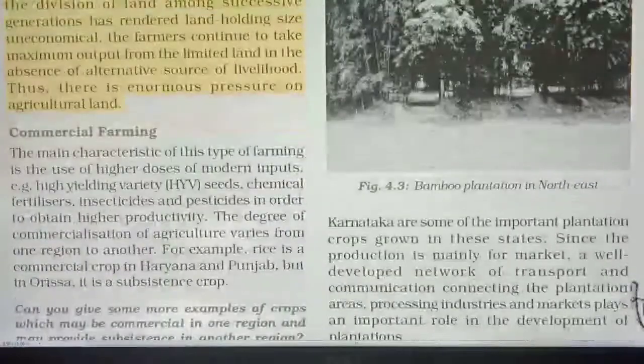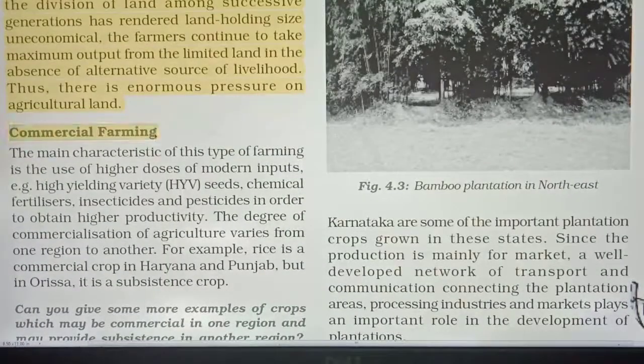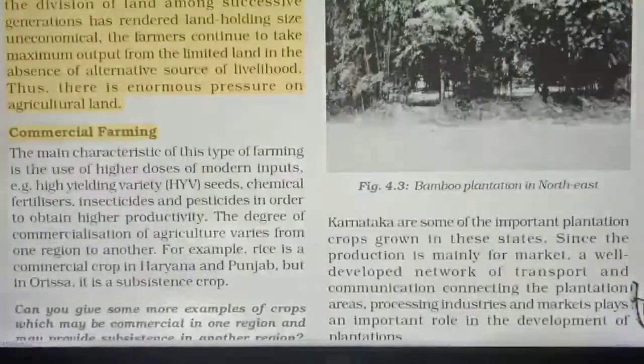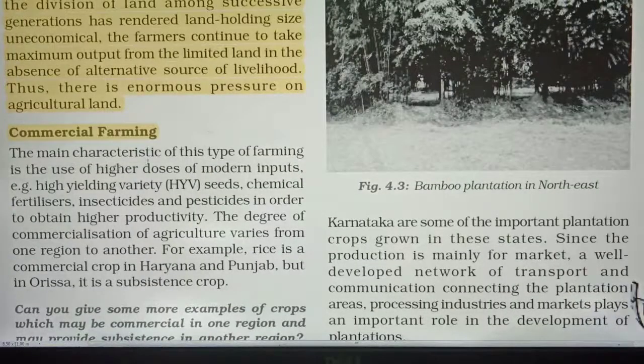Now commercial farming. The next method is there, plantation, I told you. What is there in commercial farming? The main characteristic of this type of farming is the use of higher doses of modern inputs. What is there in this? They are using HYV seeds, chemical fertilizers, insecticide, pesticide in order to obtain higher productivity, and they are growing only one crop in a year in commercial farming.